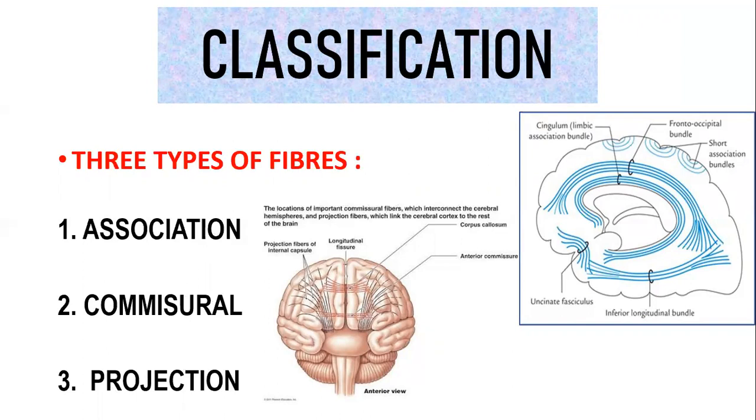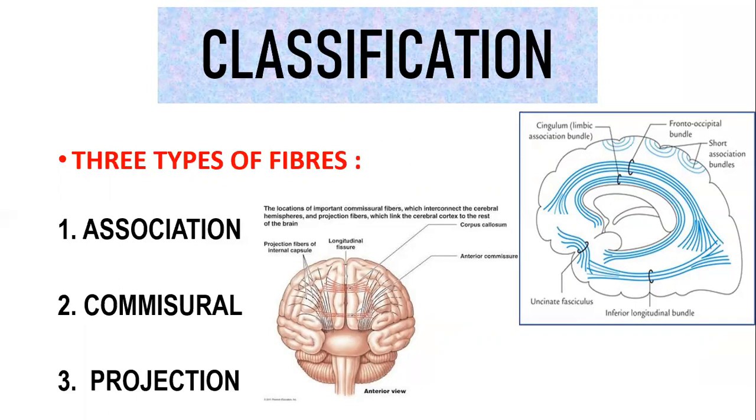Association fibers are going to associate two structures, which is why they are called association fibers. They are called intra-hemispherical fibers. Intra means within, so they establish a connection within something. These association fibers connect the adjacent gyri of the same hemisphere.